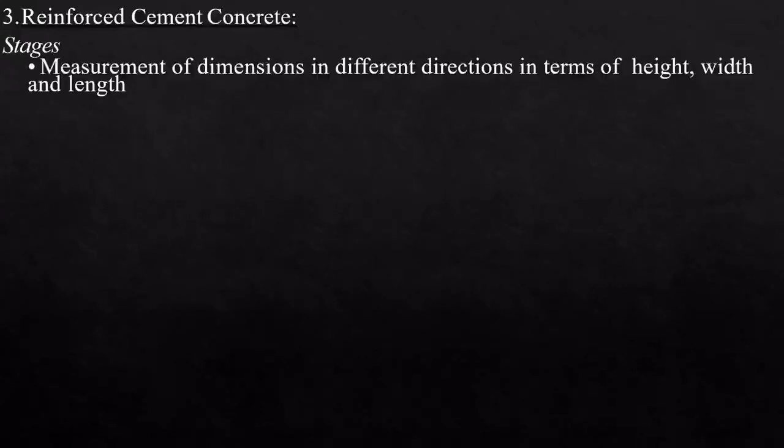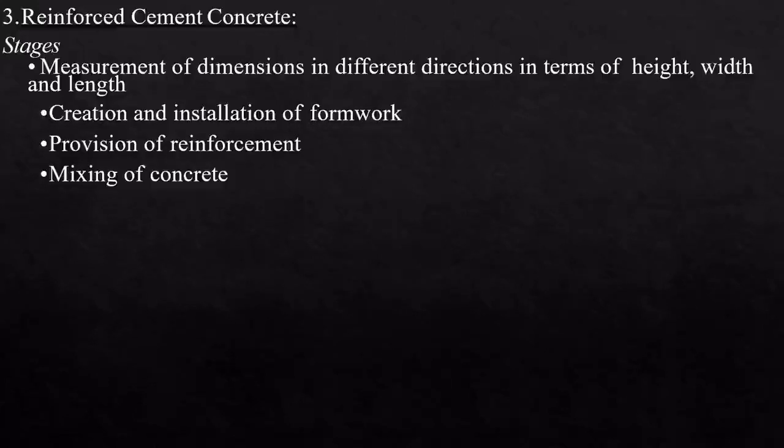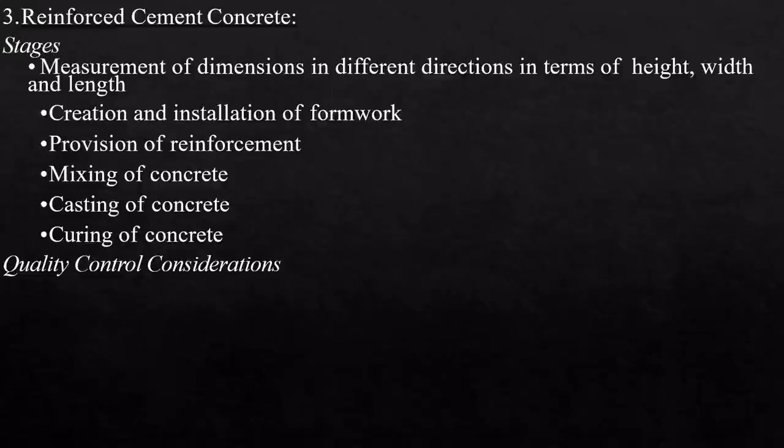Now, the third is reinforced cement concrete. The stages included are measurement of dimensions in different directions in terms of height, width and length, creating and installing a framework, provision of reinforcement, mixing of concrete, casting of concrete, curing of concrete, etc. Just understand the stages in reinforced concrete construction, and how you can assure the quality in each stage.